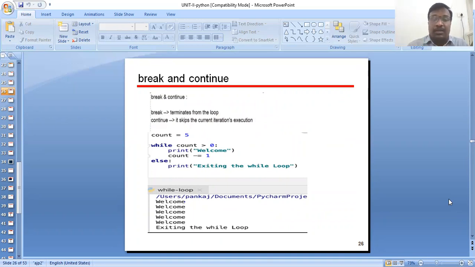Here is a small example in Python programming. Count is equal to 5. While count is greater than 0, print welcome, and count is decremented by 1, else print exit. This is the while loop execution with the break and continue statements.